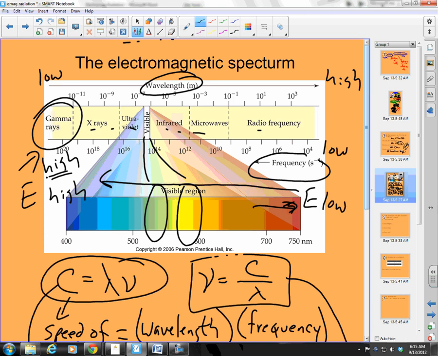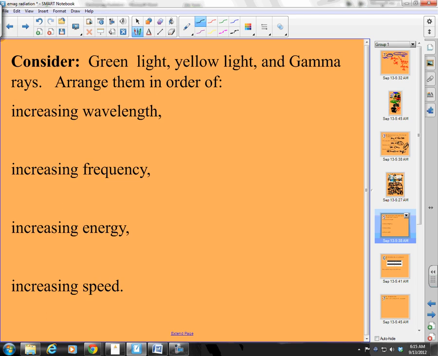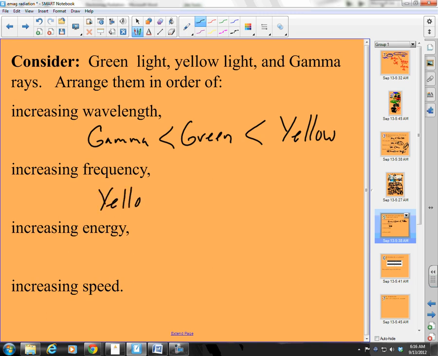Okay, so let's get our answer. Increasing wavelength: gamma has the lowest wavelength, then green is higher, and yellow is the highest of these three. Frequency, it's just the opposite. Yellow is the lowest, green is next, and gamma is highest.